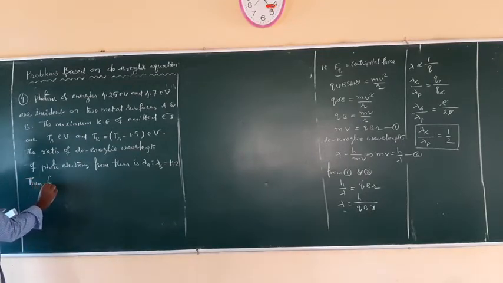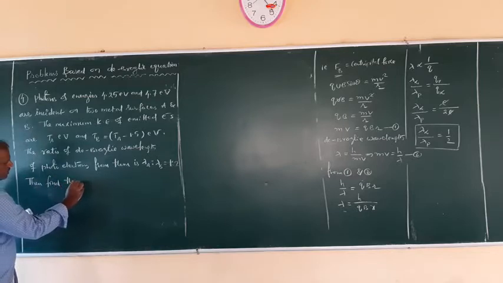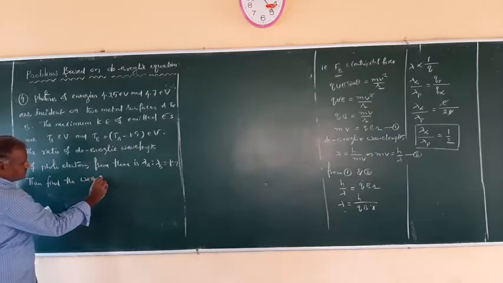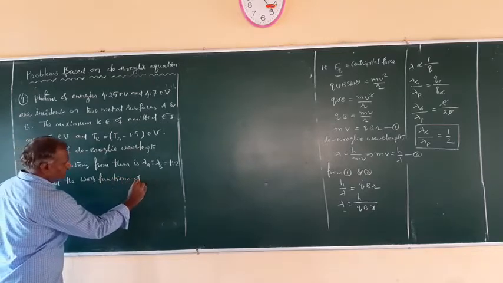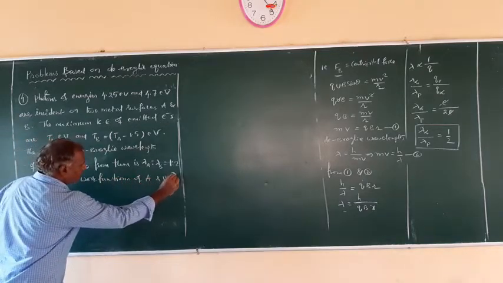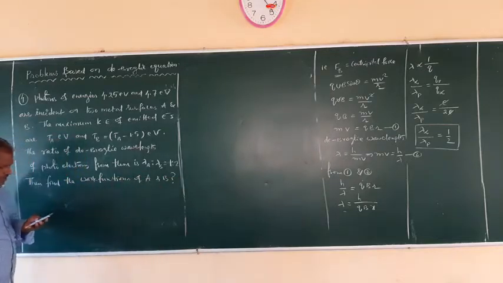Then find the work functions of A and B. That is the question.